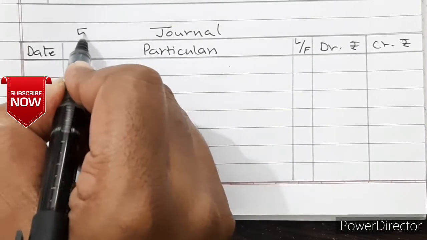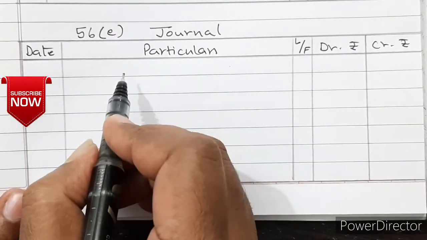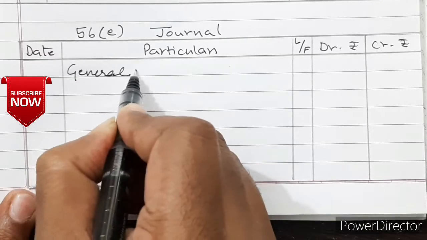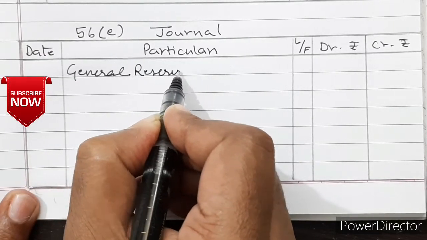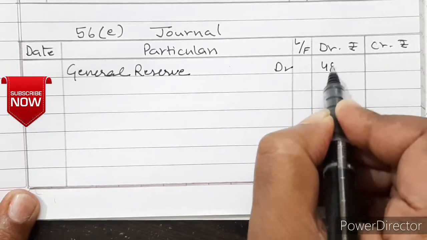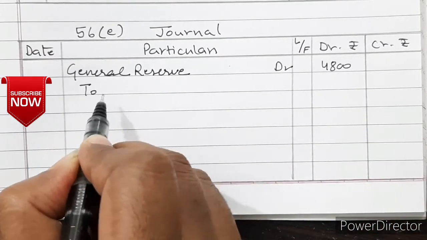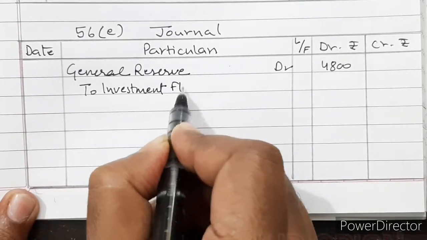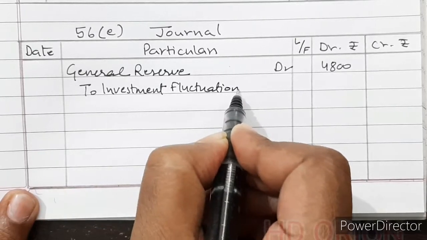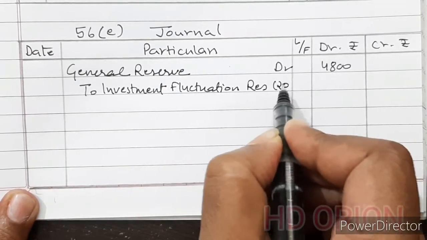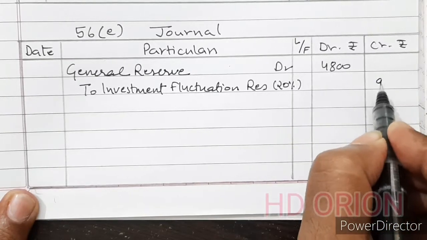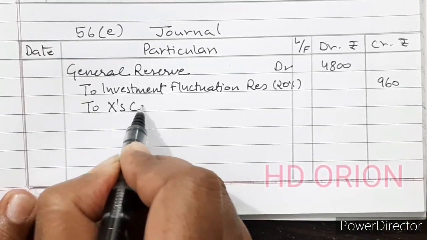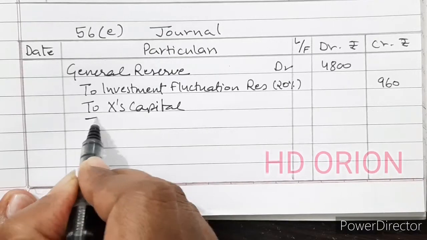So solution 56E, general reserve debited 4,800 to investment fluctuation reserve 20% of this, that is 960, and remaining 80% to the partners in their old ratio, to X's capital account and to Y's capital account.